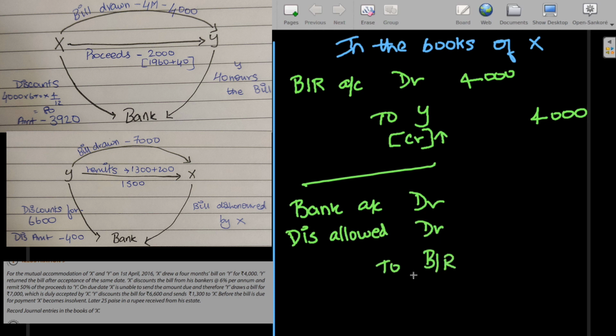As here your asset decreases, you credit it, and the bills receivable will be 4000, and the amount which he got from the bank after discounting will be 3920, and he bears a discount of 80. You can check the calculation in the flowchart.